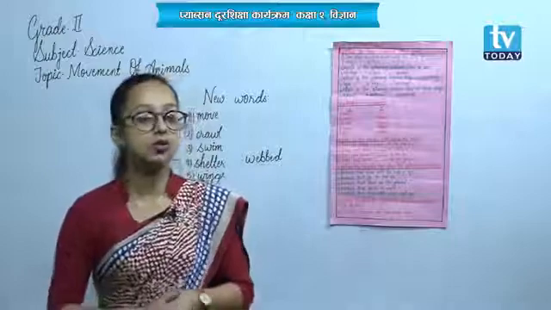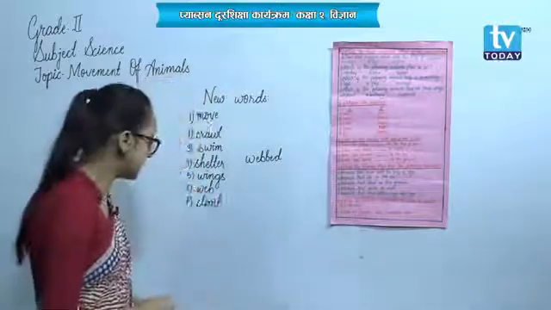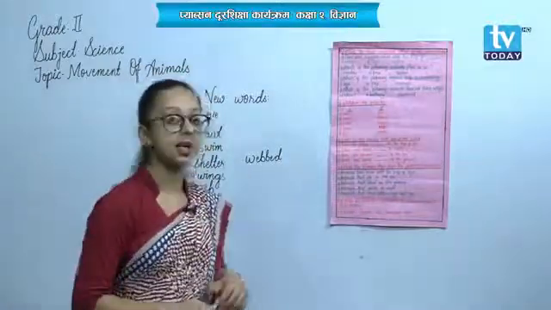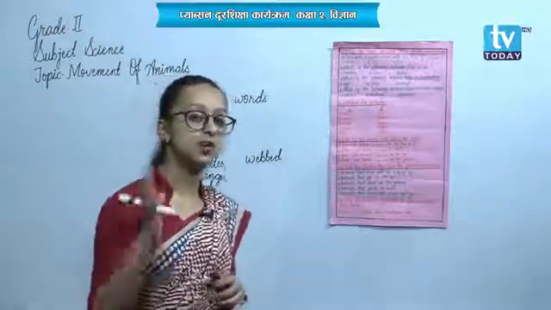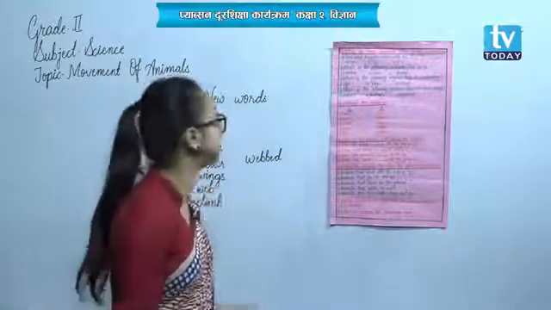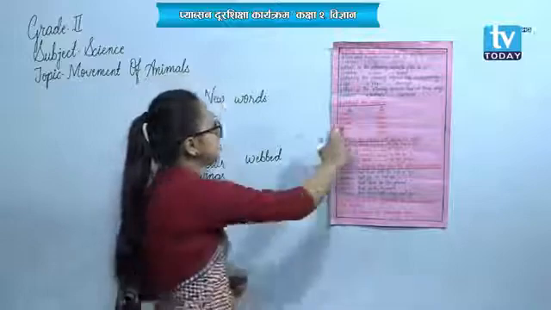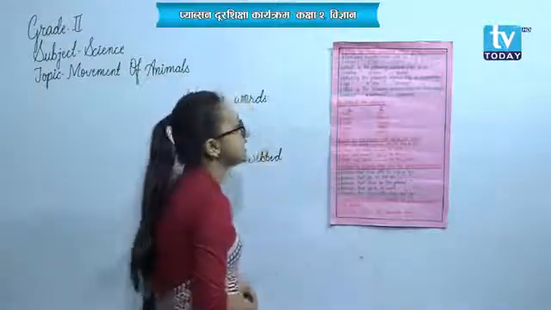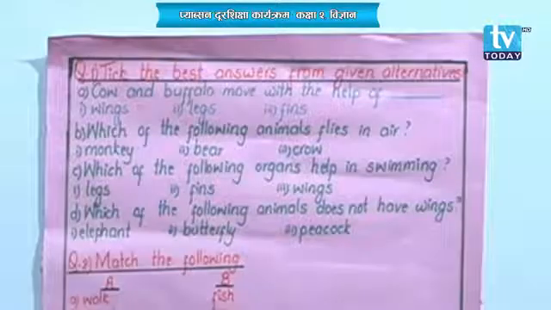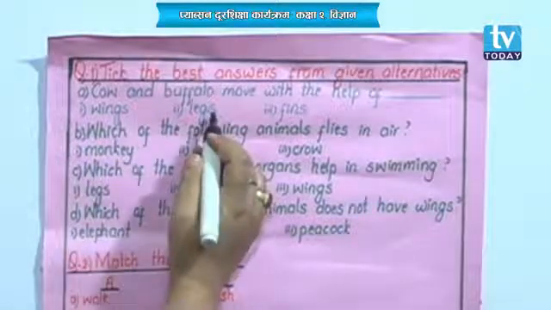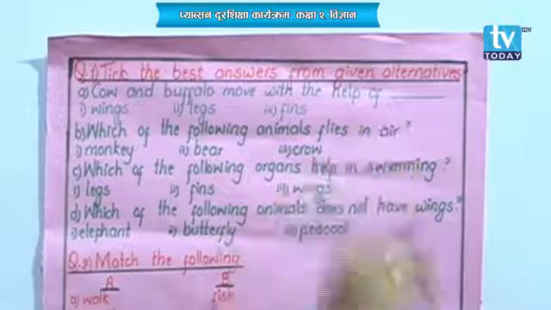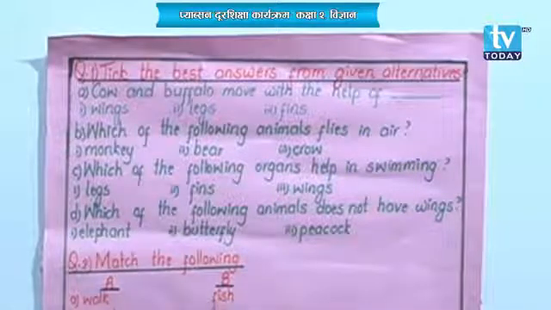Okay, now let me draw your attention towards the exercise of this chapter, and that will help you to revise the chapter in short as well. Can you see here question number 1? Take the best answers from given alternatives. A, cow and buffalo move with the help of. Now you need to choose the correct option.